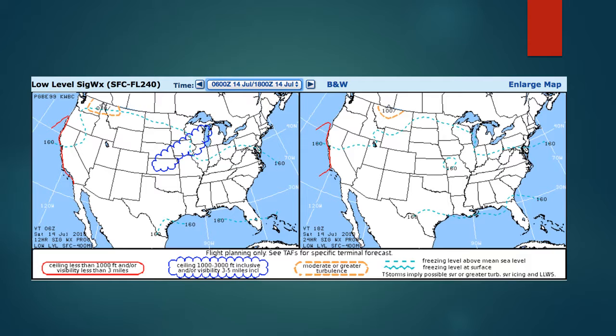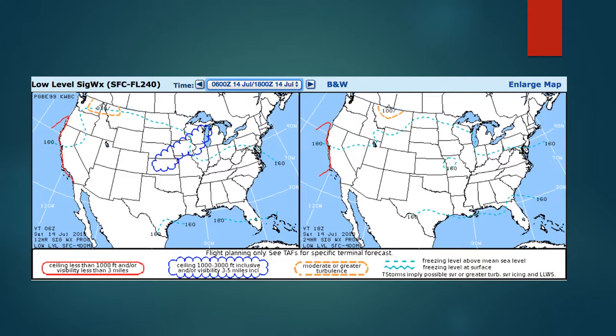This is the image of low level prog chart for 6 July 14. At the left image, which is 12-hour duration, there's moderate or greater turbulence between surface and 7,000 feet between Washington, Idaho, and Montana. And there's IFR condition at the western part of California.